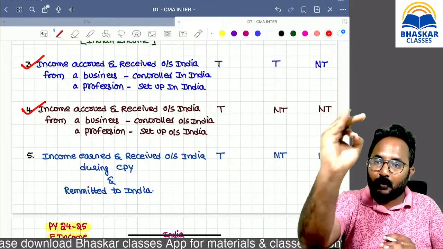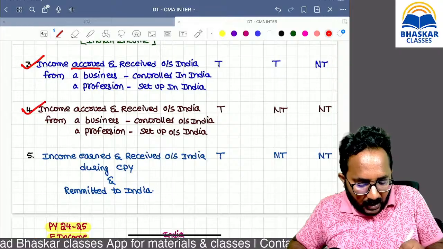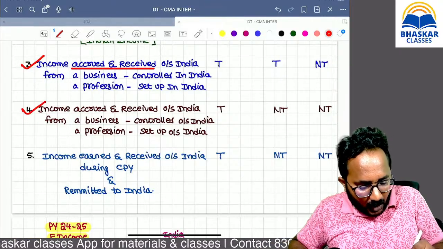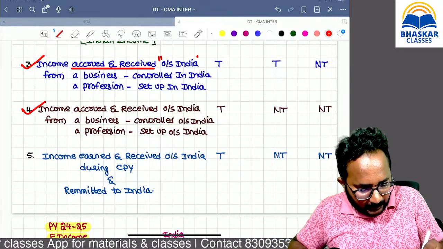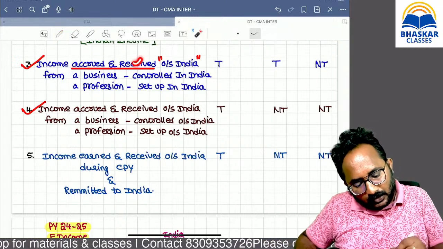Point 3 and point 4 are very important, listen carefully. Income accrued and received, where? Outside India. Now, type your answer. Accrued, earned outside India, received also outside India.